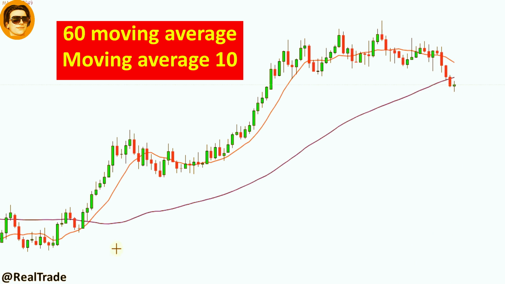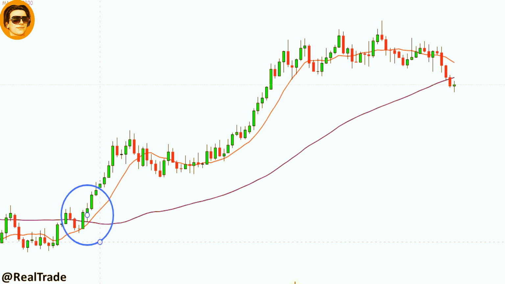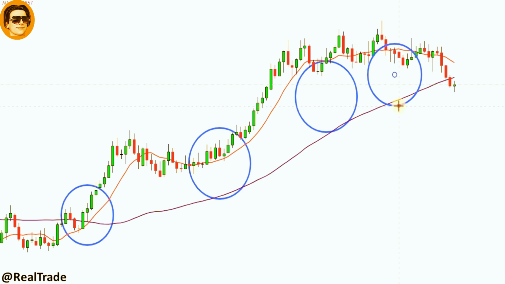60 moving average. Moving average 10. We specify the trend. Trend is the best way to trade. We specify the trend. The trend is your friend. The trend is the basis of the trade.